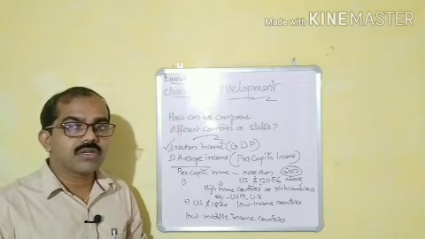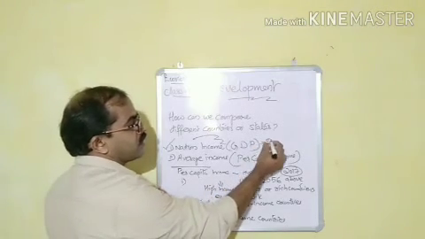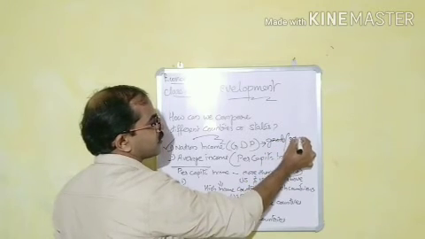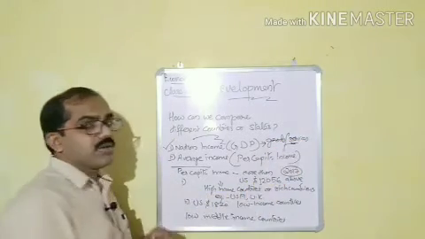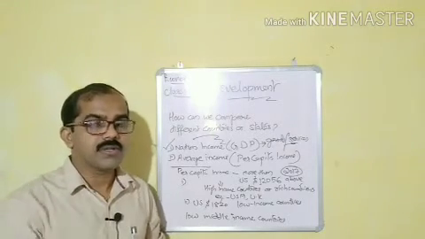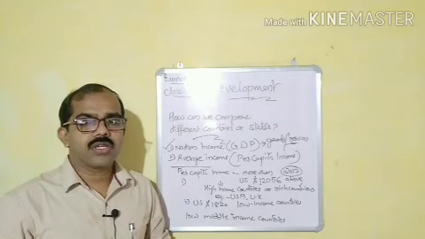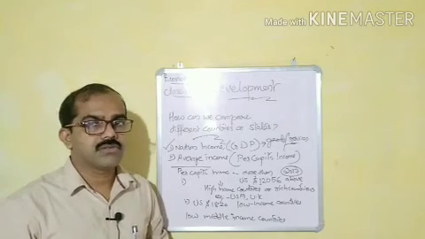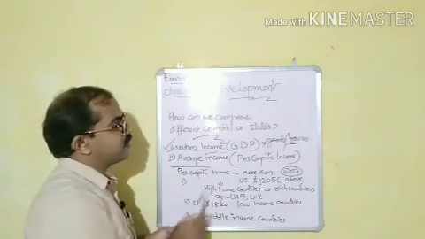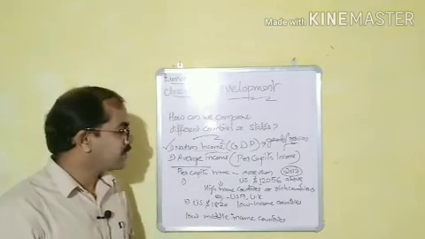Actually it is the total value of goods and services. Okay, here we talk about goods and services. Total value of goods and services produced in a country during a particular period of time. Commonly it is 1 year. That means in a year the total income produced in that country through various means is called GDP. So on the basis of GDP, the World Bank divide the countries into various categories.